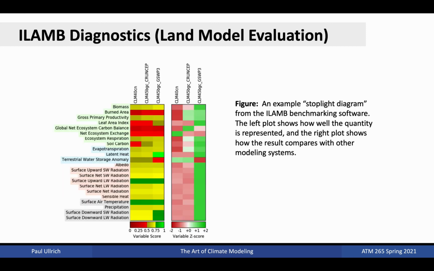Finally, plots like stoplight diagrams can be used to evaluate our model results. On the left-hand side, we see the absolute score of the model for a variety of metrics, with red, yellow, and green corresponding to poor, moderate, and good performance, respectively. The right plot, on the other hand, shows the relative score, that is, how the system performs compared with other systems. Again, models are laid out along the x-axis, while metrics are along the vertical axis. This particular plot is produced using the ILAMB Land Model Evaluation tool.